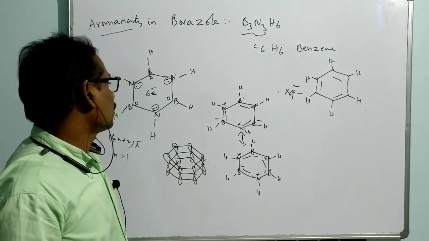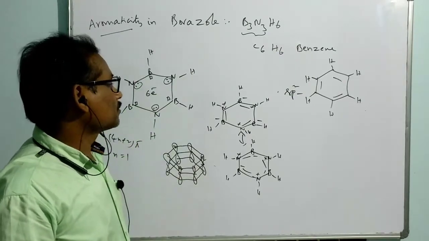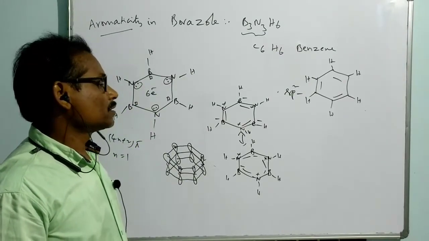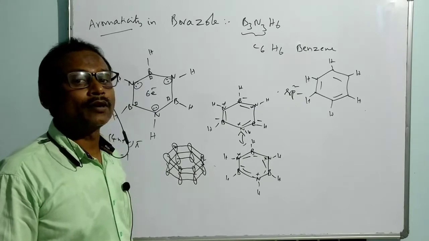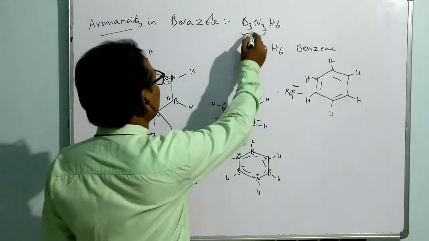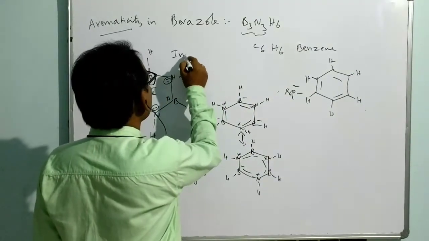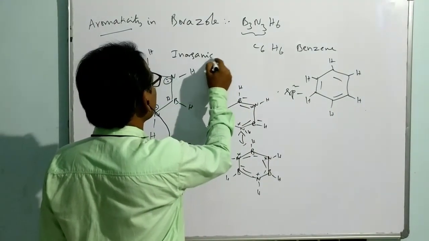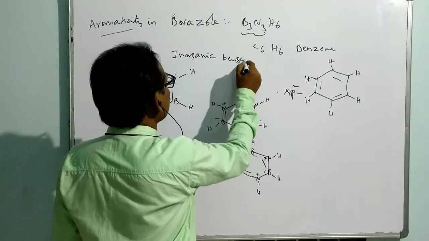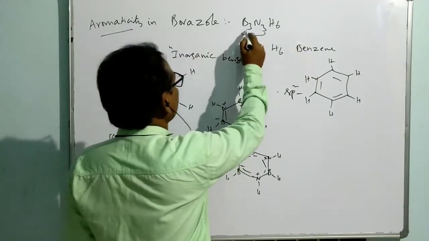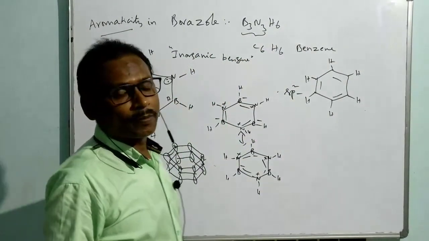Okay, so no doubt this borazine is called inorganic benzene because it is also having aromaticity similar to benzene. What is the other name of this? Inorganic benzene. B3N3H6 is called inorganic benzene.